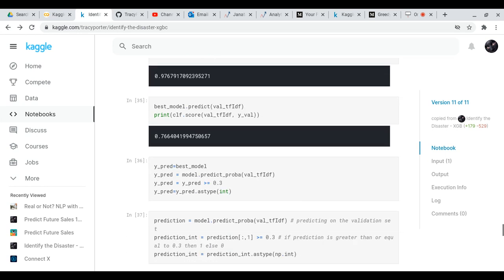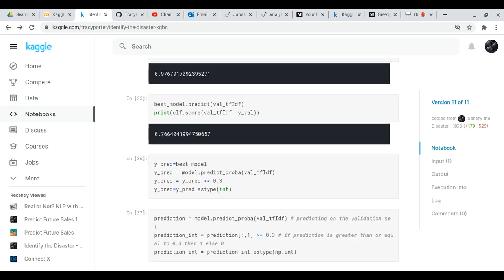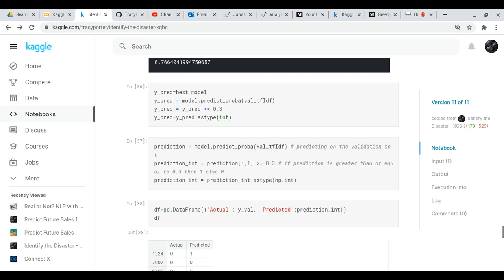So now what we've done is we've tested on val TF-IDF, and we got a 76.64% accuracy. So that's about 21 points lower than the accuracy of X train TF-IDF. So that just means that it's more difficult to make predictions on text files than it is numeric files.